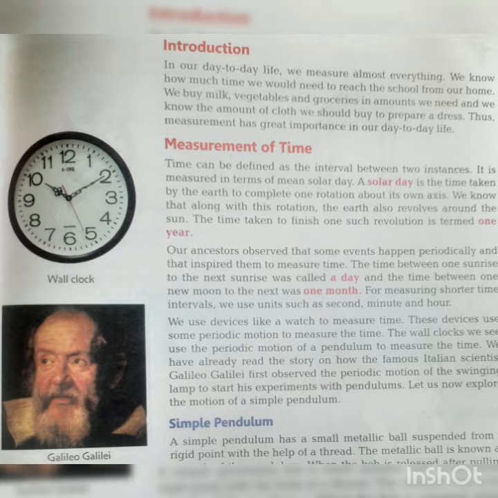Yesterday we started chapter number 13, motion and time. In this, we read the conversation between two children who were discussing the experiment conducted by Galileo Galilei with a pendulum, and he also noticed that when the length of the string is the same, it takes the same time for the pendulum to complete one oscillation.